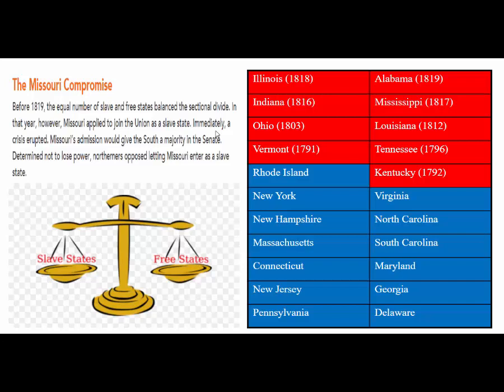Question number 4. Why were Northerners upset when Missouri wanted to join the country in 1819? Well, they were afraid that this was going to upset the balance of free and slave. There would be one more slave than free, and that did not make them very happy.